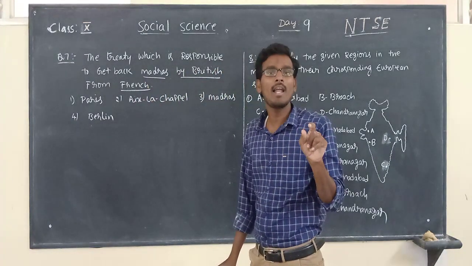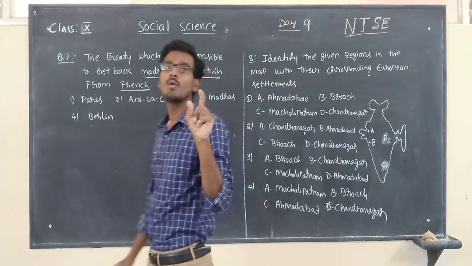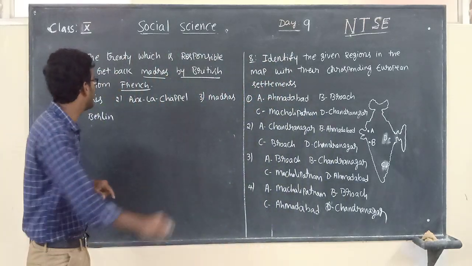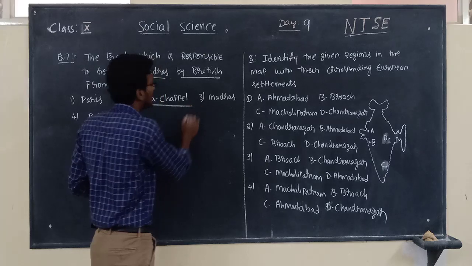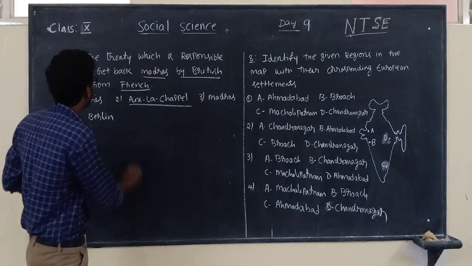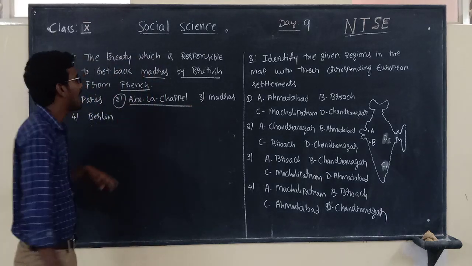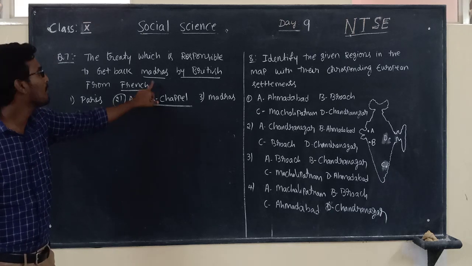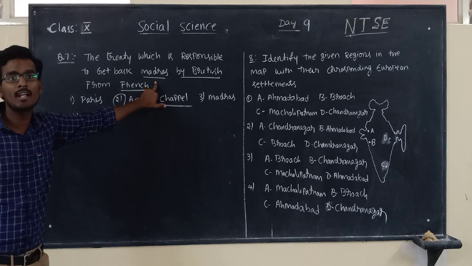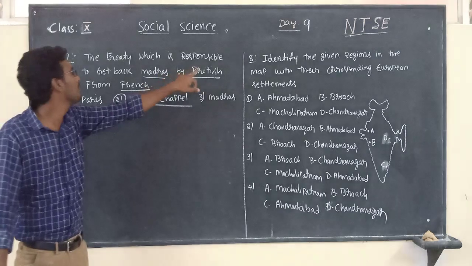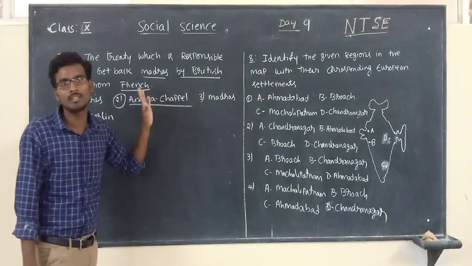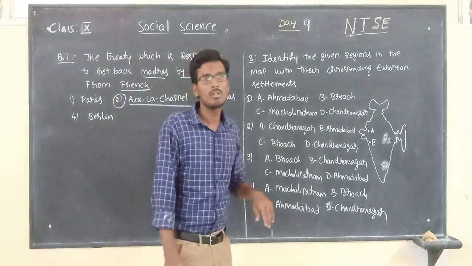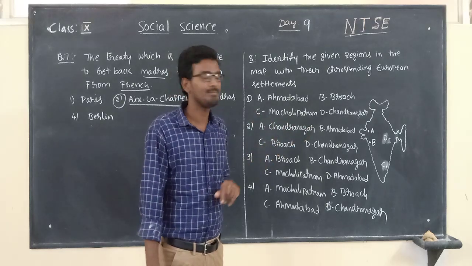So this is all related to the first Carnatic War. The first Carnatic War ended with which treaty? Aix-la-Chapelle Treaty. So here the answer is the Aix-la-Chapelle Treaty. As per the Aix-la-Chapelle Treaty, Madras, the important trade center, is given back to the British by the French. Okay, let us move on to question number 8.